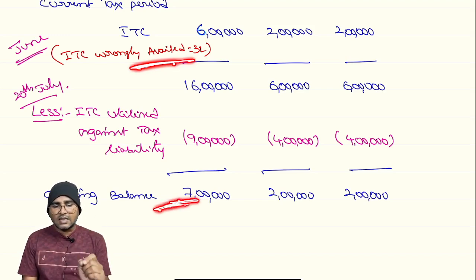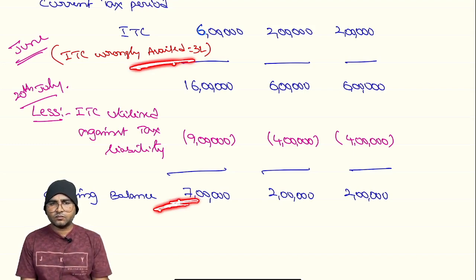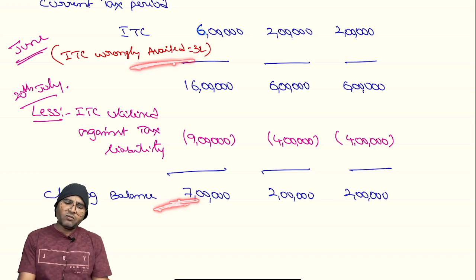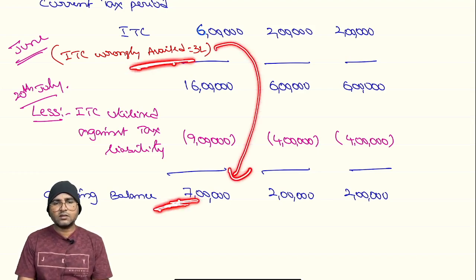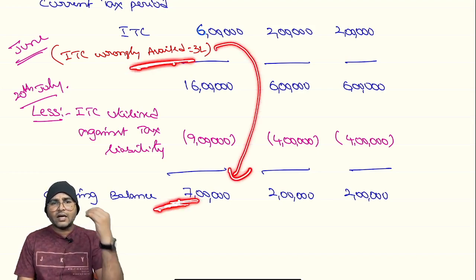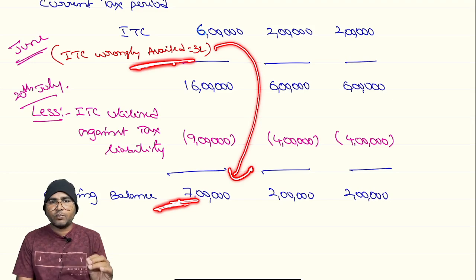Whether the assessee is liable for payment of any interest here? No. Reason: he might have wrongly availed but not utilized. 3 lakhs might be added to the electronic credit ledger, but it is not utilized. Reason, he still has a closing balance of 7 lakhs, which is more than the wrongly availed amount, so no interest need be paid.